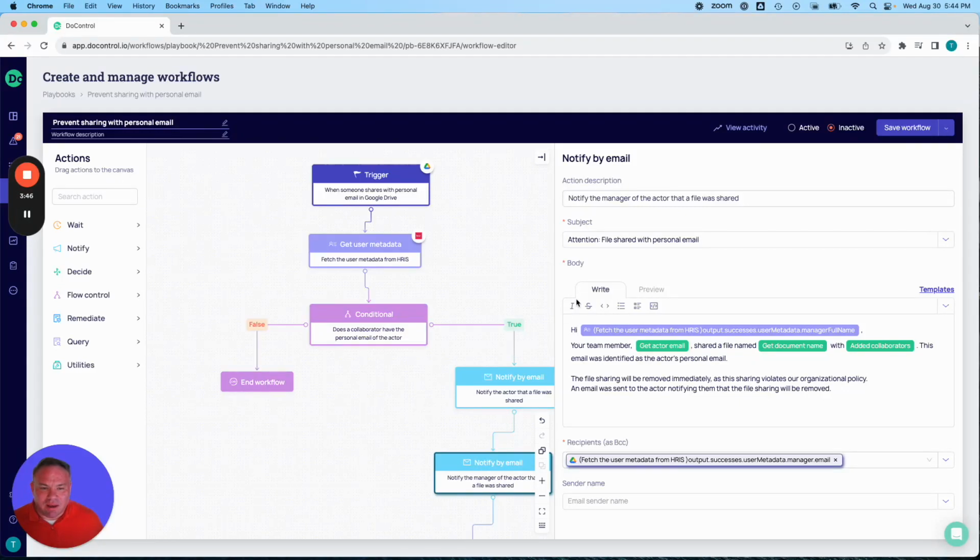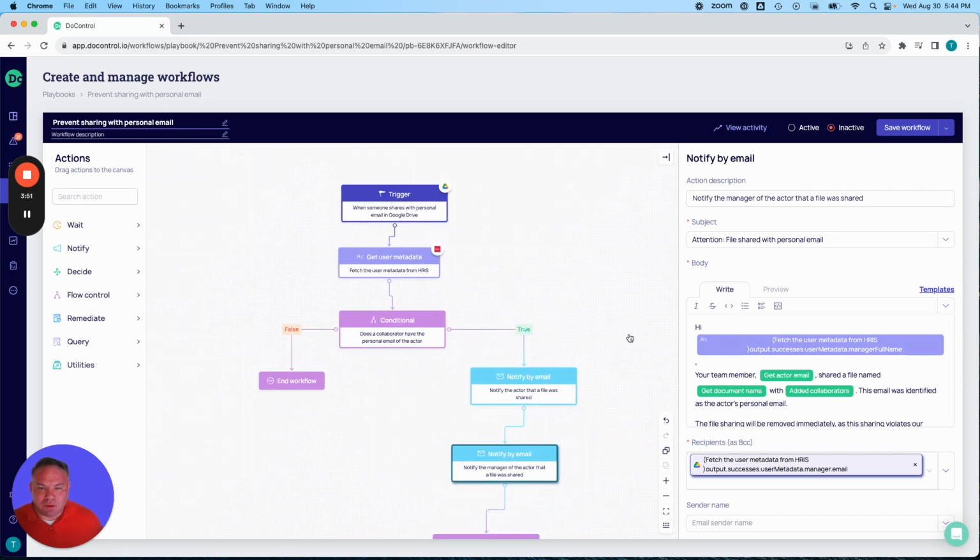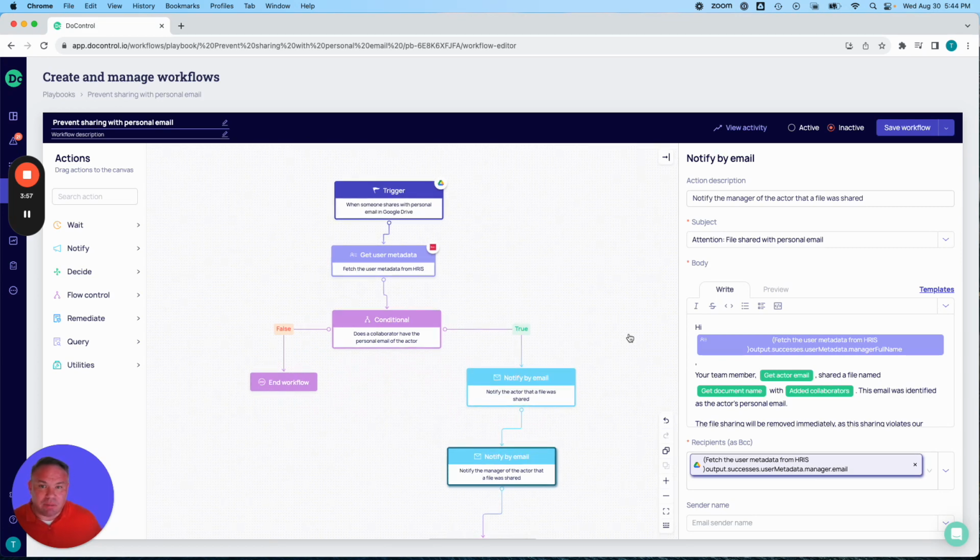There's going to be within the workflow capabilities here lots of options for me to be able to do things like revoke a user's access by reaching out to the identity platform. Certainly, we could document this for any HR and or legal considerations that might be involved, as well as creating security logs and things like that. So lots of different options. As always, the workflow platform at Do Control here is very extensible, very flexible. You got a use case? The odds are really good that we can come up with a way to solve that for you.